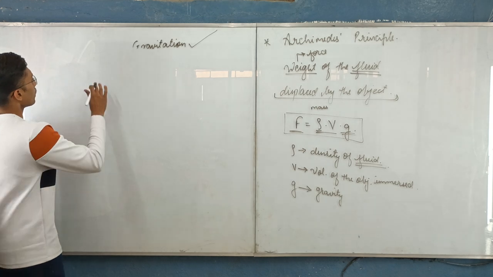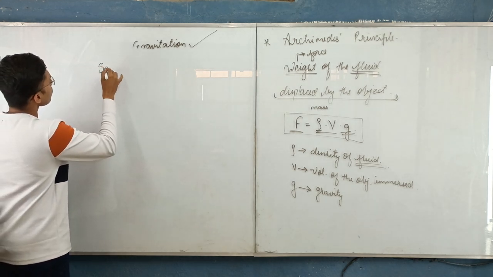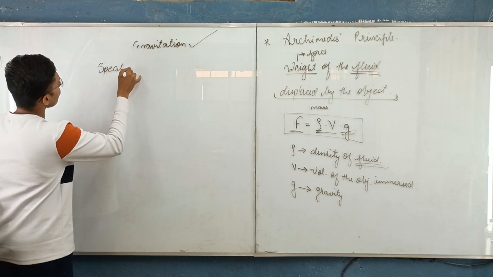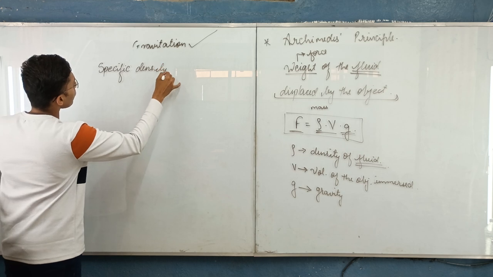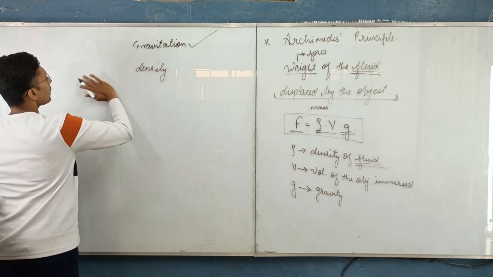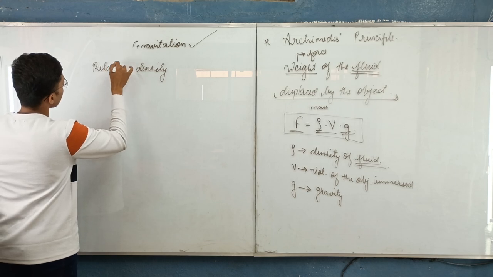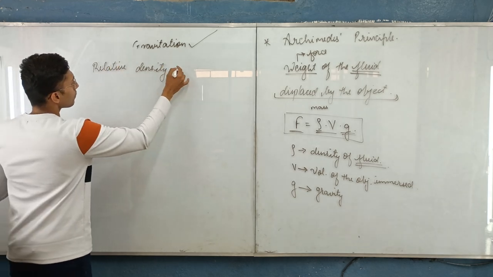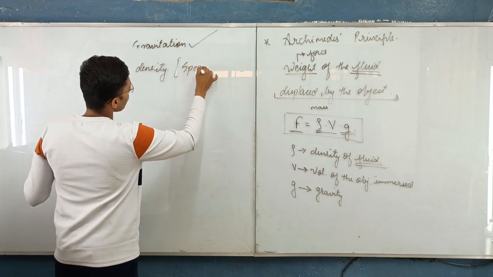So for that we have the concept of relative density, and this relative density is also called specific gravity.